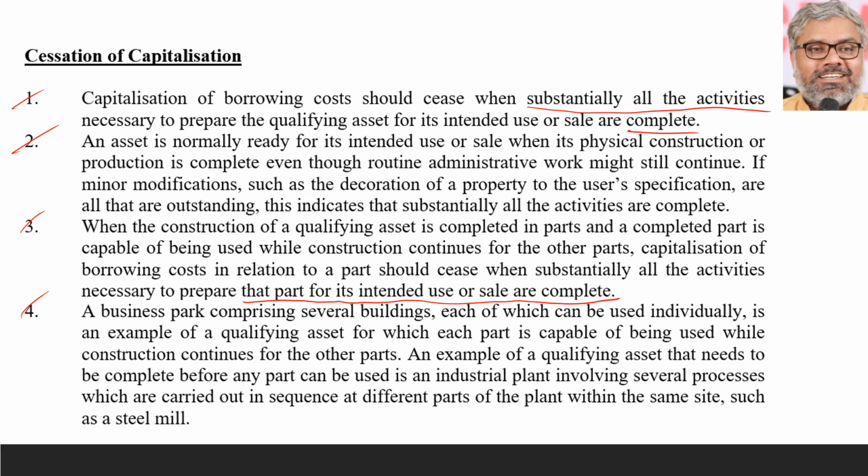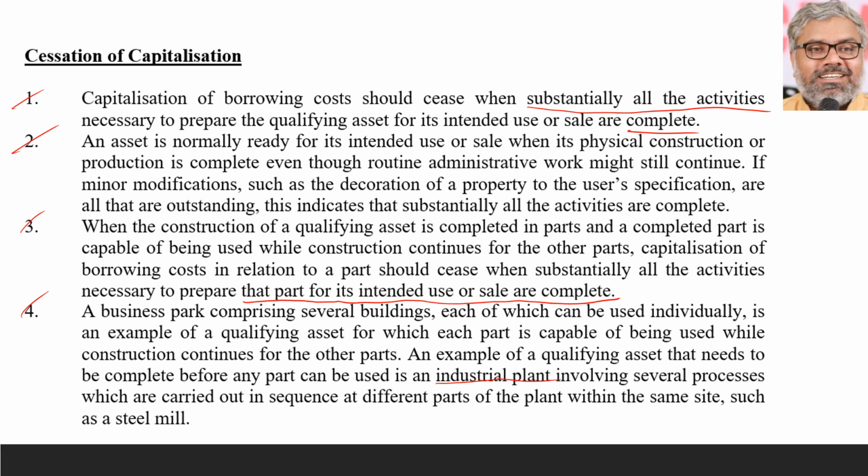That is okay. And an example of a qualifying asset that needs to be complete before any part can be used is an industrial plant involving several processes which are carried out in sequence at different parts of the plant within the same site, like a steel mill. There you cannot say it is ready for its intended use. Whatever factory, example steel mill, any factory, let us say, when can you say that it is complete? When it is actually fully complete.